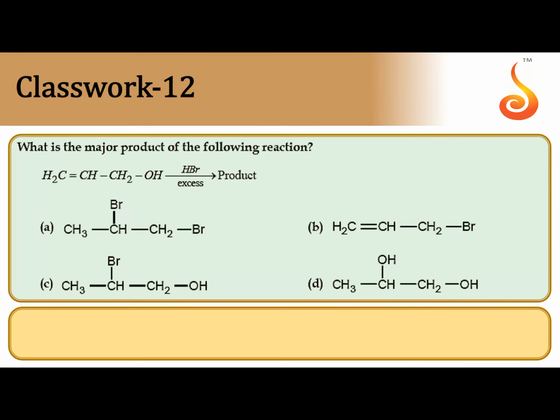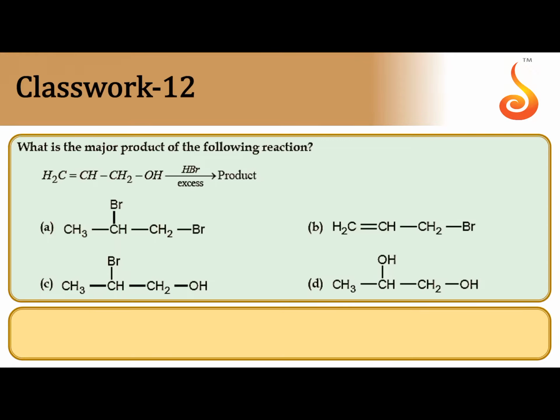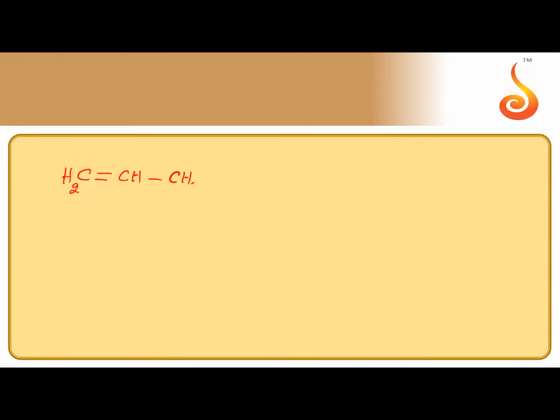What is the major product of the following reaction? Hydrogen bromide in excess. So propanol, CH2=CH-CH2OH, allyl alcohol.